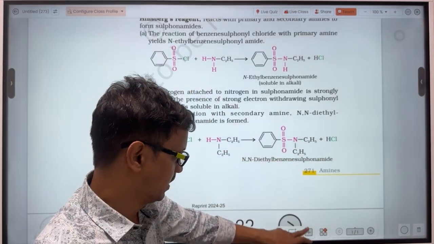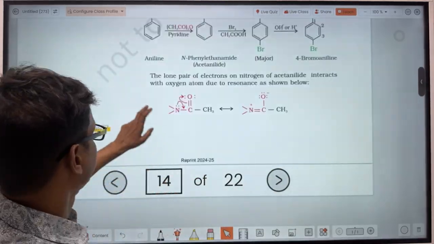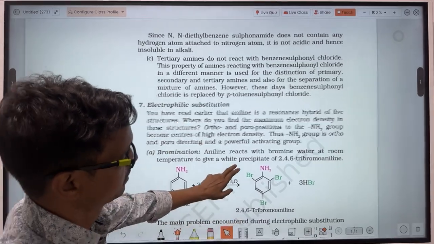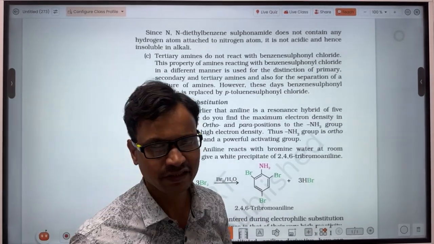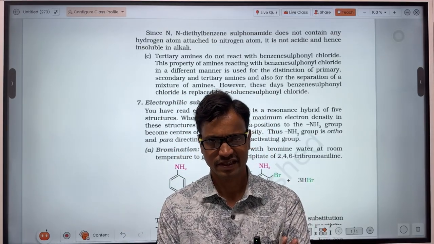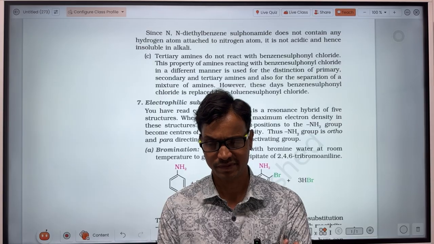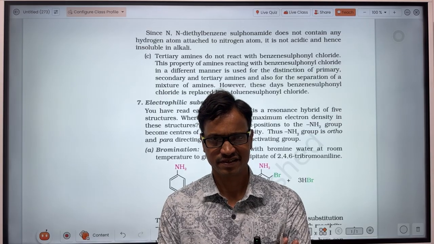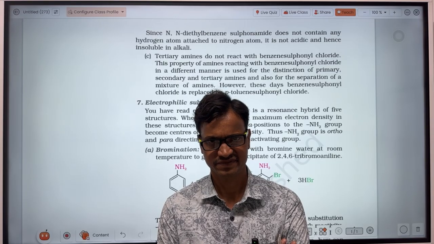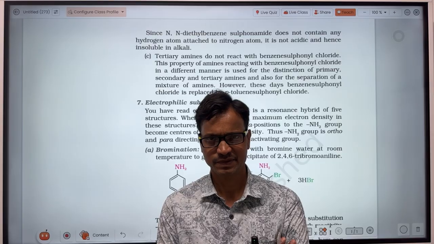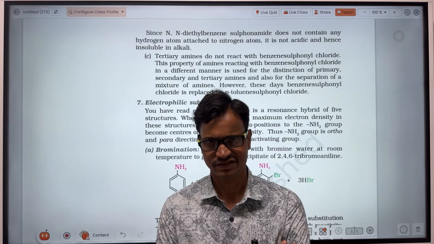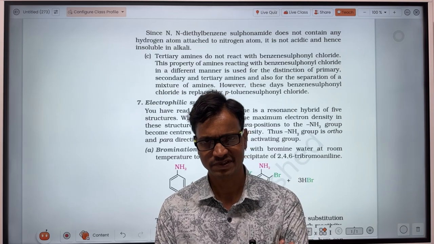So this product forms, and the tertiary amine does not react with Hinsberg's reagent. You should write that Hinsberg's reagent is used to distinguish the types of amine, that is primary, secondary or tertiary. The primary amine reacts with Hinsberg's reagent and the product formed is soluble in alkali. The secondary amine reacts and the product formed is insoluble in alkali. The tertiary amine does not react with Hinsberg's reagent.